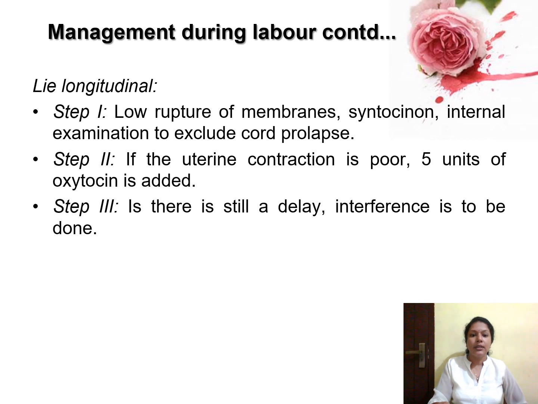You should make sure that the lie is longitudinal, and if it is, you can perform rupture of the membranes. You can give syntocinon after rupture of the membranes, and after the rupture you have to perform an internal examination to exclude cord prolapse. In step 2, if the uterine contractions are poor, you can give 5 units of oxytocin. In step 3, if there is a delay, you should go for operative delivery.